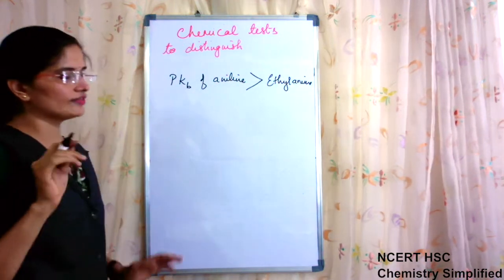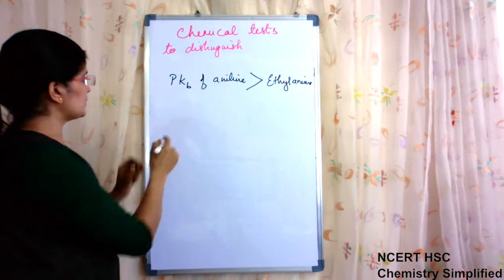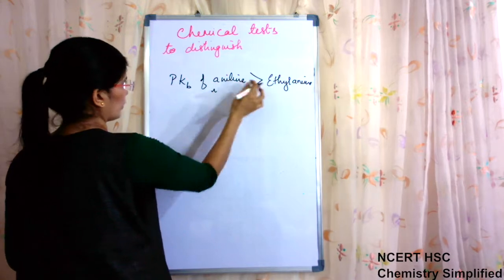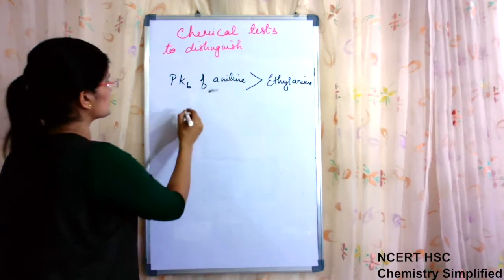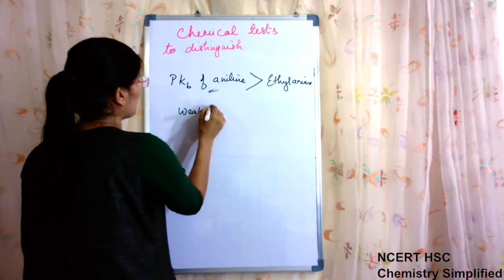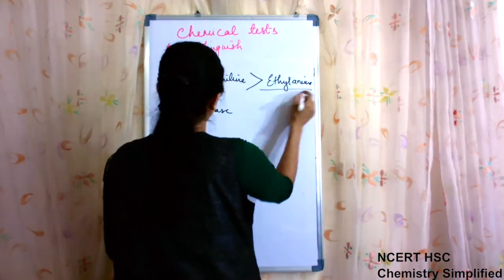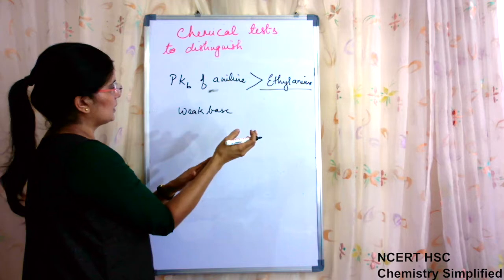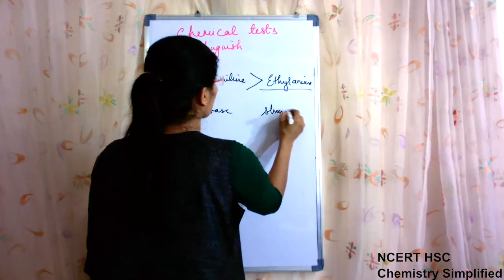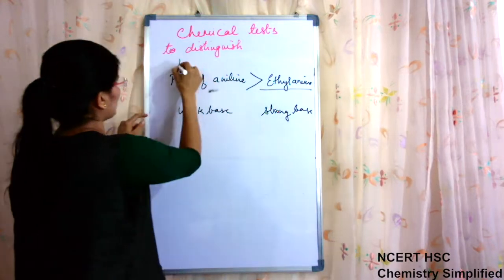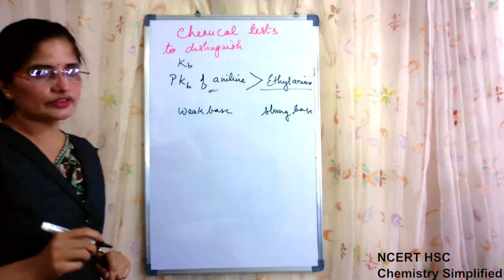Now the first thing which should click in our mind is that pKb of aniline is more. pKb is more, that means it is a weak base. Ethylamine pKb is lower, that means it is a strong base, because pKb and Kb are inversely related.